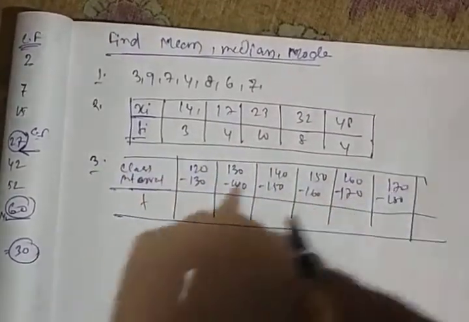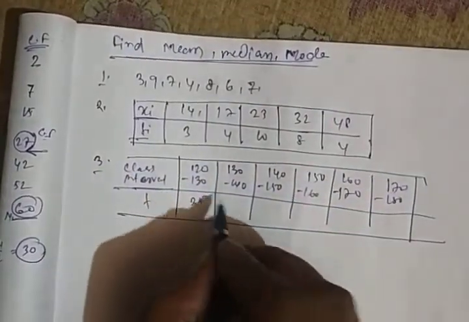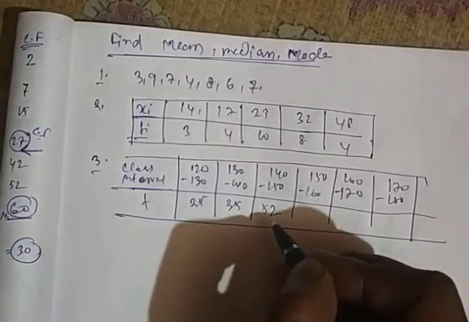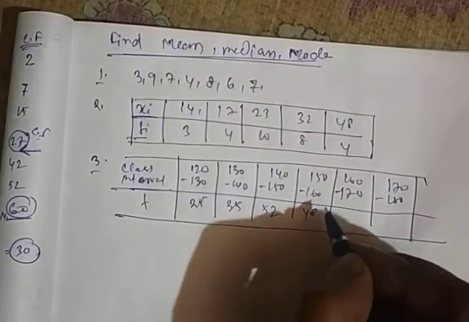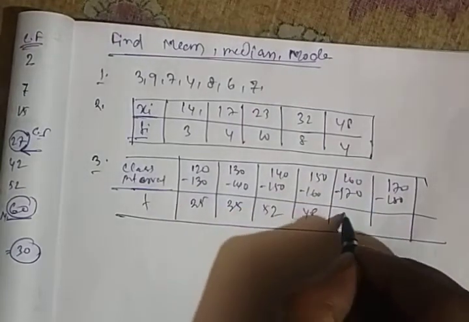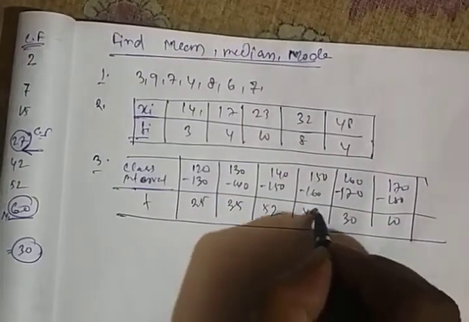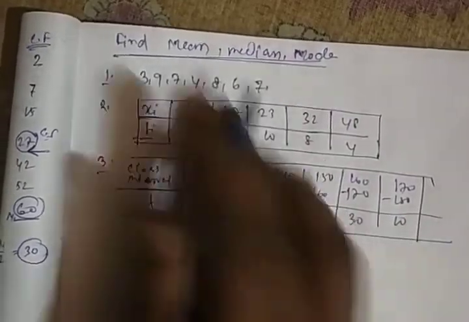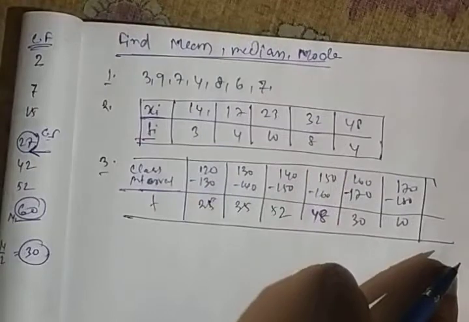And the corresponding frequencies are 25, 35, 52, 48, 30, and 10. Find the mean, median and mode of this distribution.